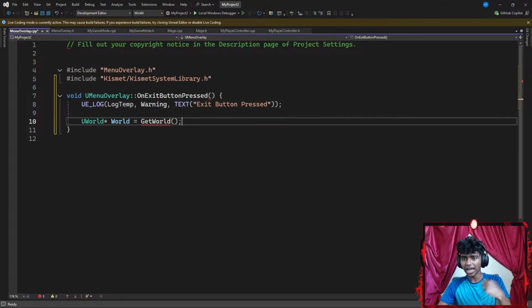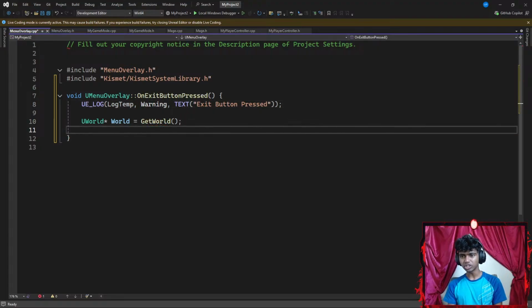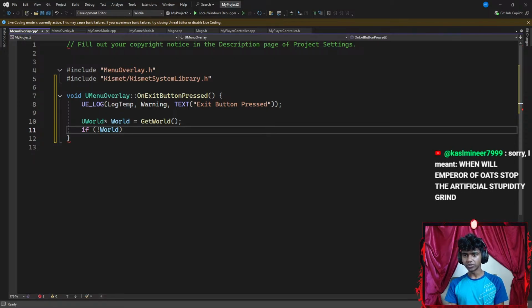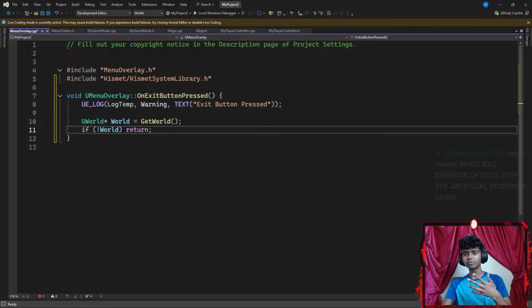Okay, that is my exit button. I think it's correct, guys. I did everything correct. I'm just blaming my editor. There we go. Next, I'm gonna add an if statement to check something like if not world. If my world is a nullptr, then I'm gonna go ahead and return, because the reason I return is if I click something that I shouldn't have and I'm about to get a crash, instead of crashing my program, I just want to close my function.